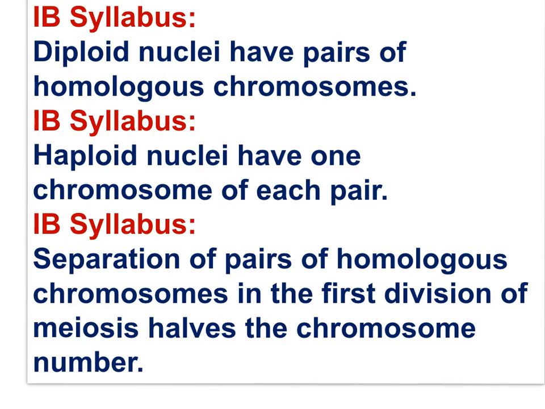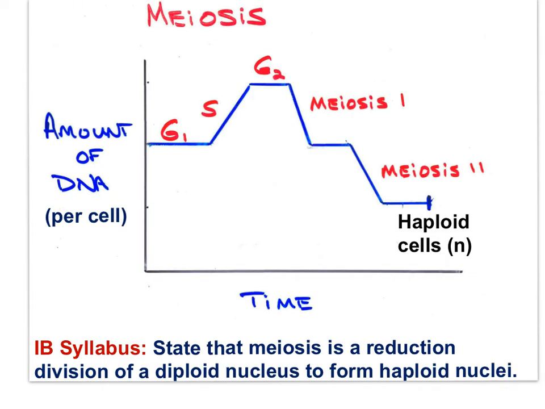You should have a reasonable grasp of these IB syllabus statements. Diploid nuclei have pairs of homologous chromosomes. Haploid nuclei have one chromosome of each pair. Separation of pairs of homologous chromosomes in the first division of meiosis halves the chromosome number. Now, I've come back to this graph because I think it's an important approach toward outlining and understanding meiosis.